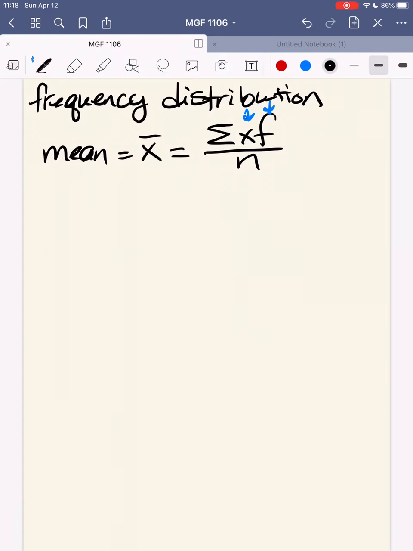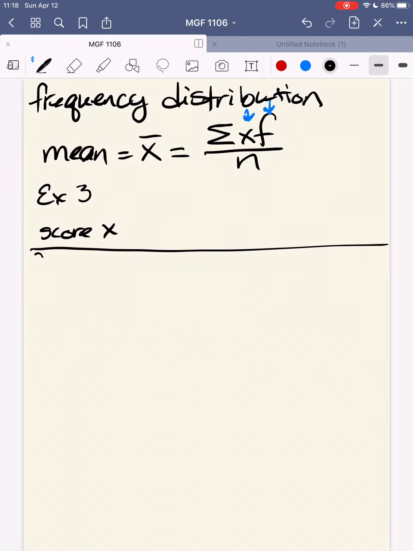So if we go ahead and look at example 3, I have scores, which they tell you are your x's, and then your frequency, which is your f. I'm just going to go ahead and write the data down really quick because it's short.